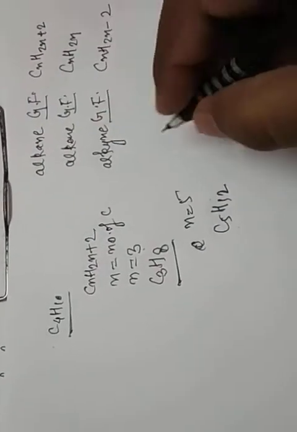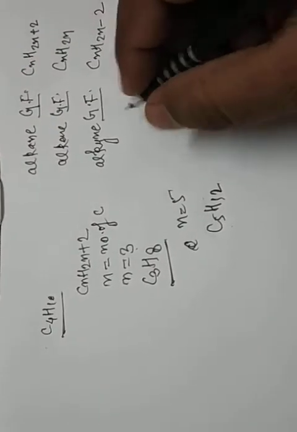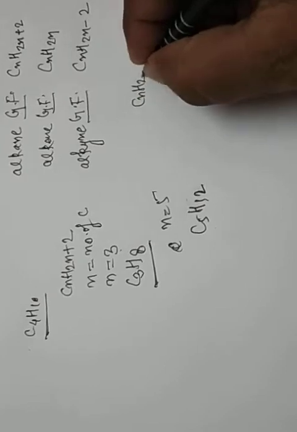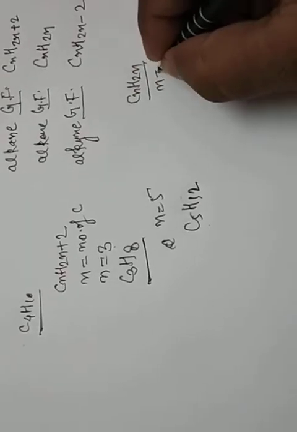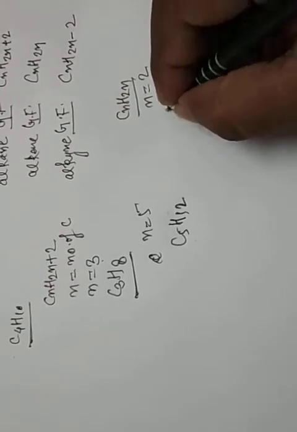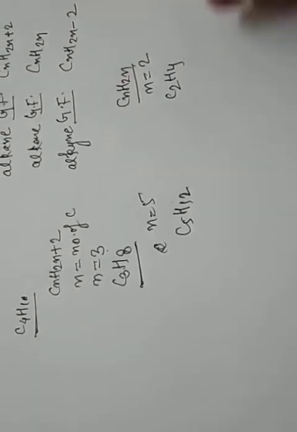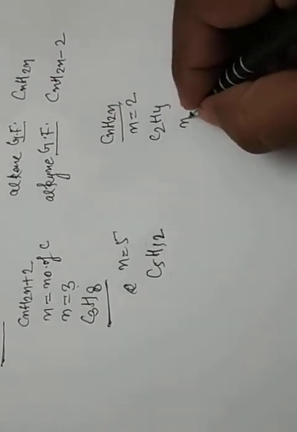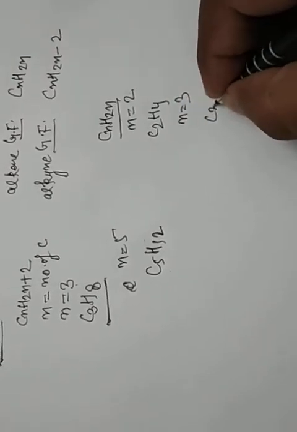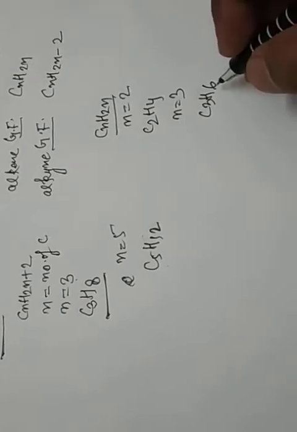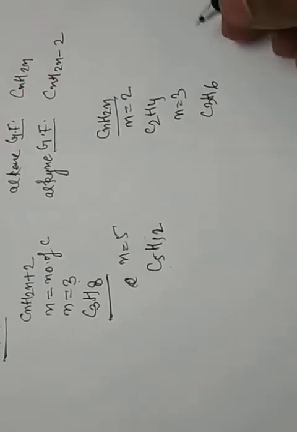Same as alkene. This is CnH2n. Suppose n is equal to 2. So this is C2H4, just double of carbon. Suppose n is equal to 3. So C3H6, clear? The hydrogen number is just double the carbon.